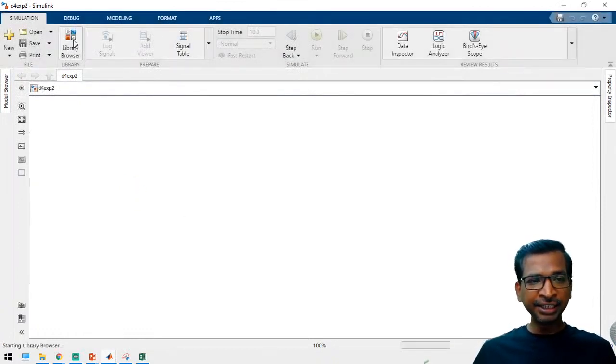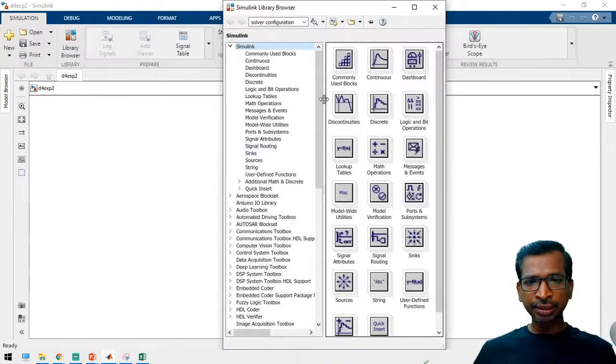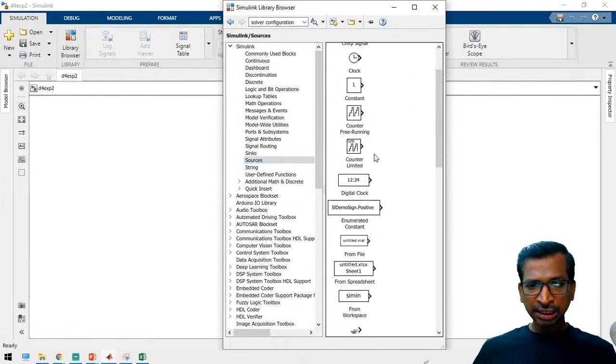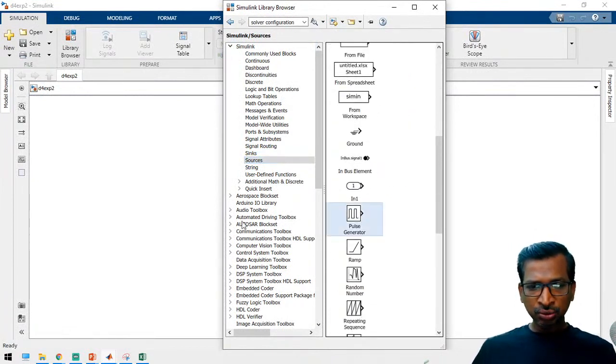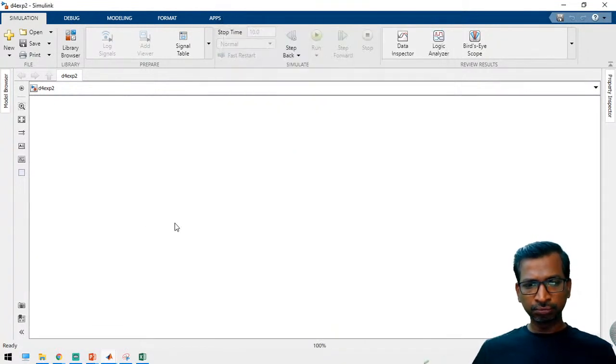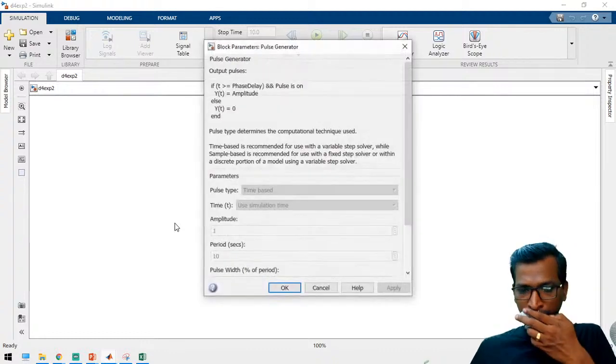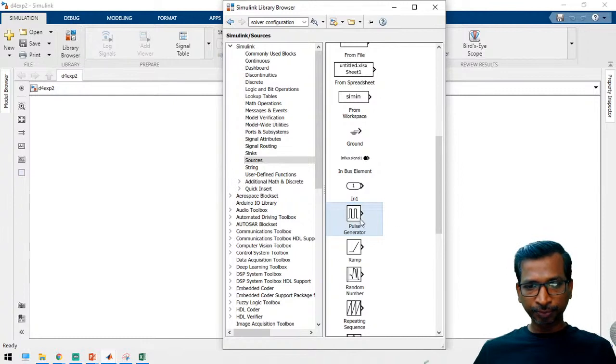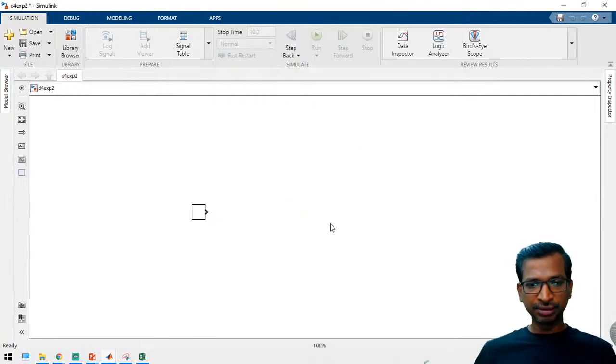Just to take a pulse generator, go to library browser and go to sources. Here the pulse generator block will be there. So first we have to take a pulse generator block. And so now let us check how many pulses are there and all.